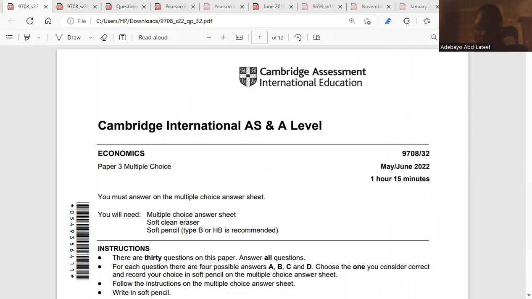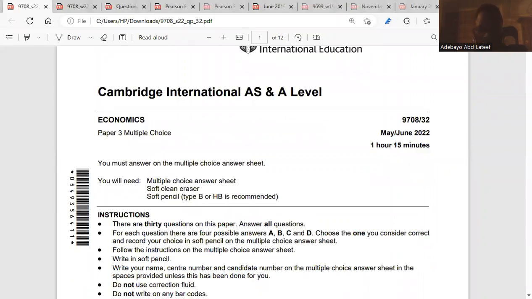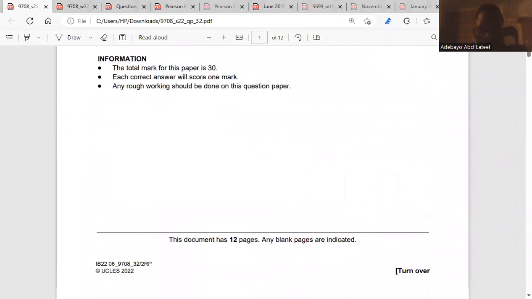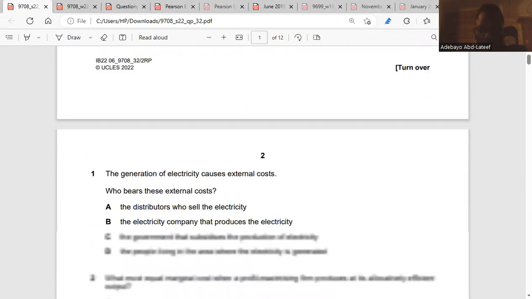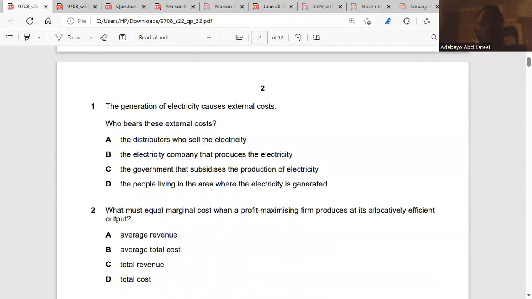So we start with May, June 2022, 3F2. First question.